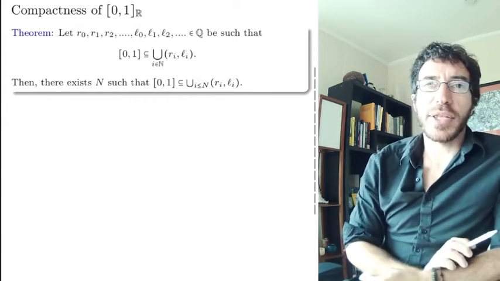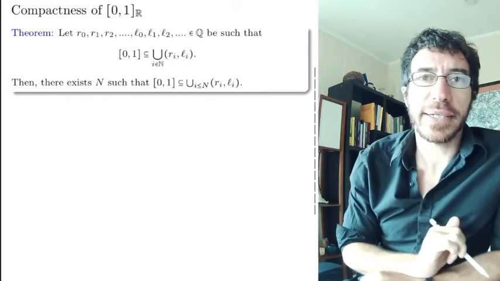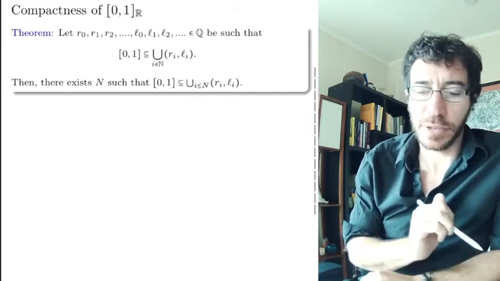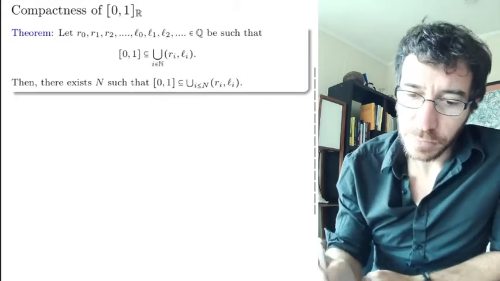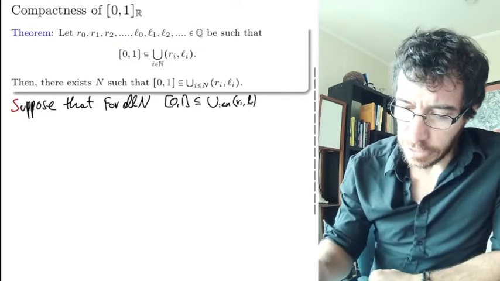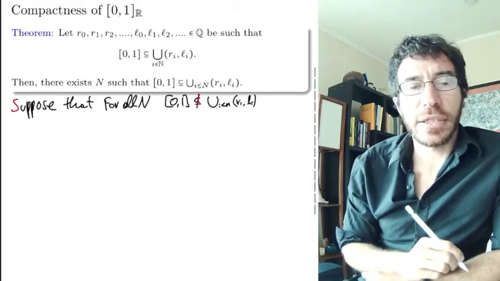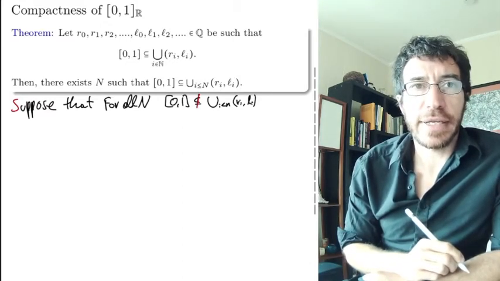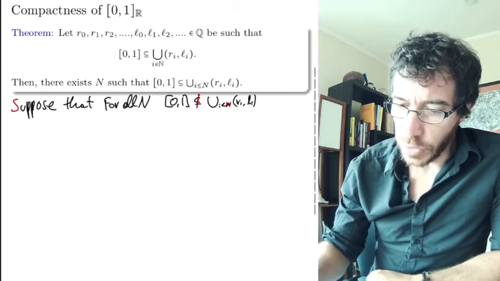Okay, so now we're going to use compactness for sentential logic to show compactness of [0, 1] in the reals. We're going to do a proof by contrapositive. So suppose that for all n, the interval [0, 1] is not contained in the union of these finitely many intervals only up to n.